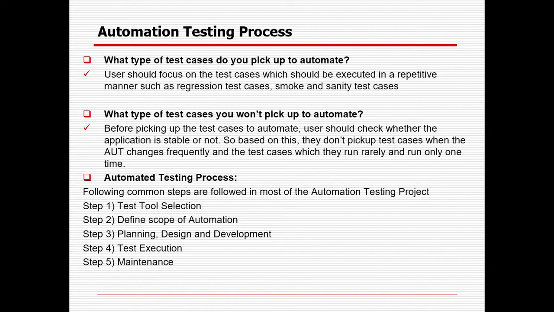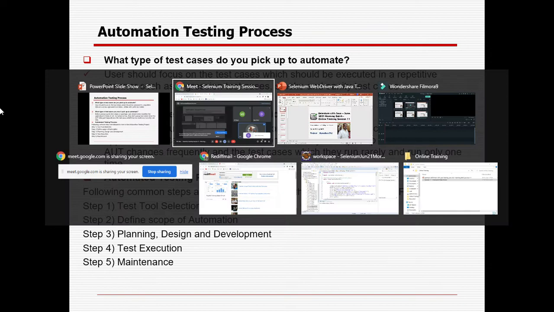And what are the test cases you should not pick up to automate? Before picking up a test case to automate, users should check whether the application under test, or AUT, is stable or not, or whether the requirement is frozen or not. In case the requirement is not frozen or the application is not stable, there is no way to go for automation.